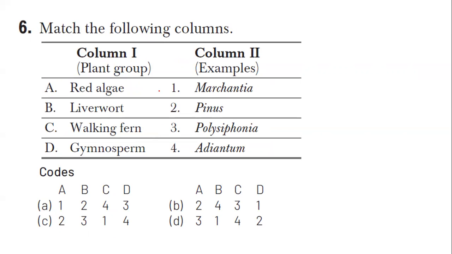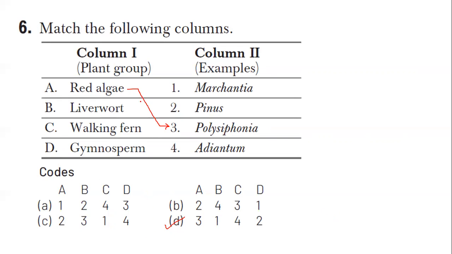Question number 6. Let's match it out. Red algae. What is the red algae example over here? Red algae is G square P square: Gracilaria, Gelidium, Polysiphonia, Porphyra, which is given over here. A matches with 3. There is only a single option. Option D will be the correct answer for this question.